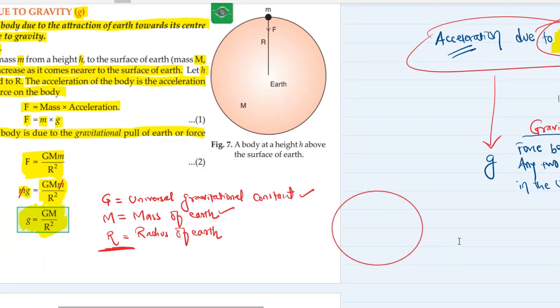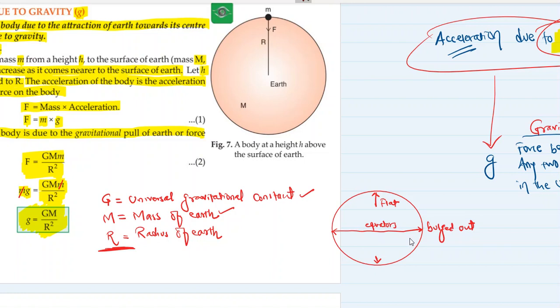It is somewhat like this. It is more bulged out at the equators, and over here at the poles it is flat.